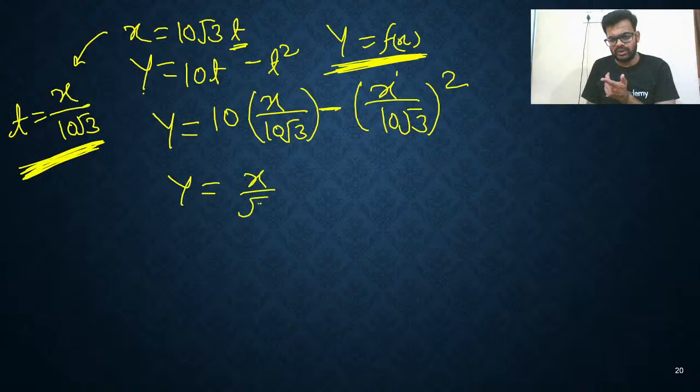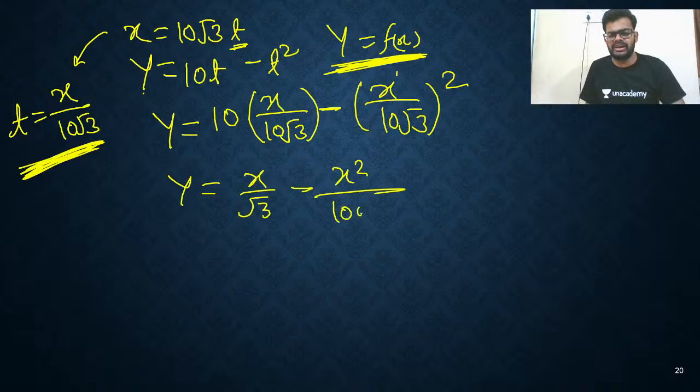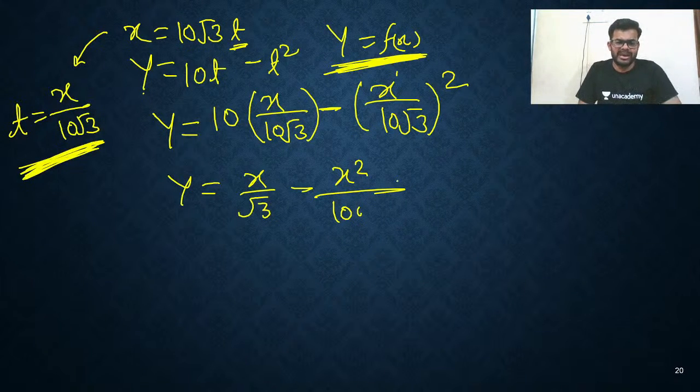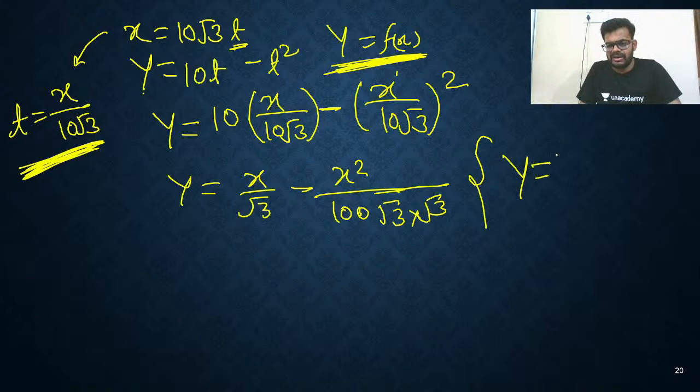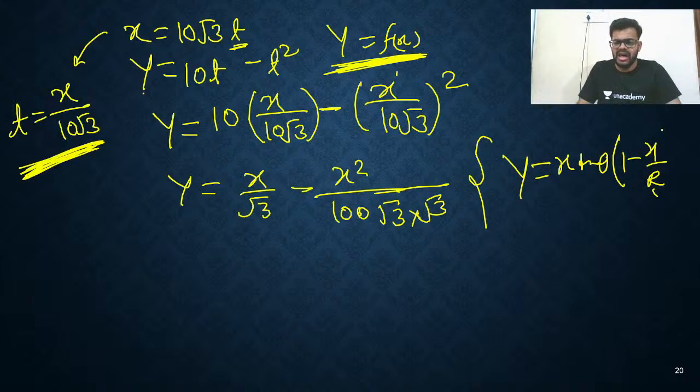So x upon root 3 minus, here you are getting x square upon 100 into root 3 into root 3. I am writing it like this, and I'll explain the reason. I want to write it in the form y is equal to x tan theta into 1 minus x upon r. Anyhow, we got the equation of motion.